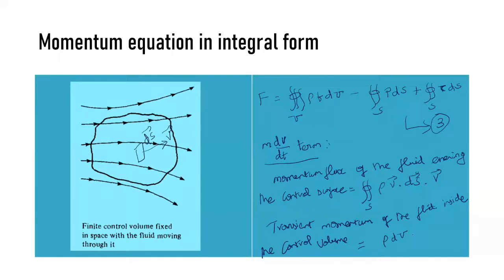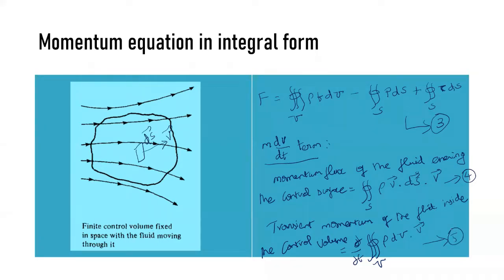Then you multiply with the v vector, and then you introduce the time derivative, that is dou by dou t of the triple integral over the control volume. For momentum flux, you make this equation 4. For transient momentum, you make this equation number 5.